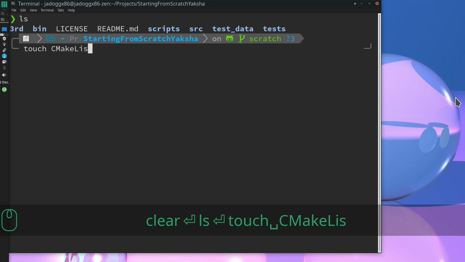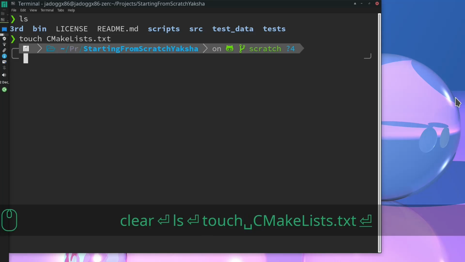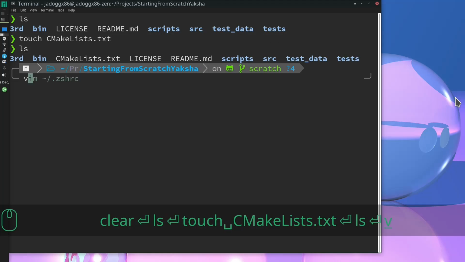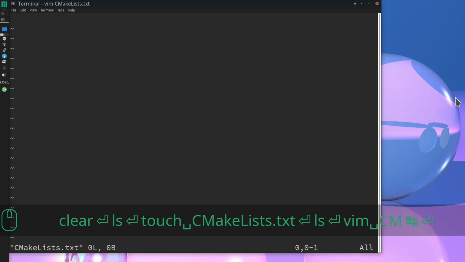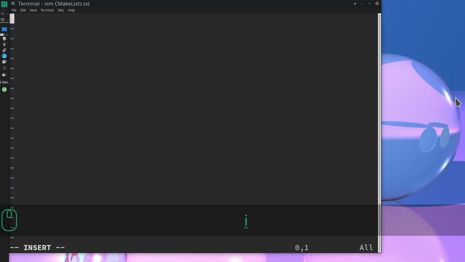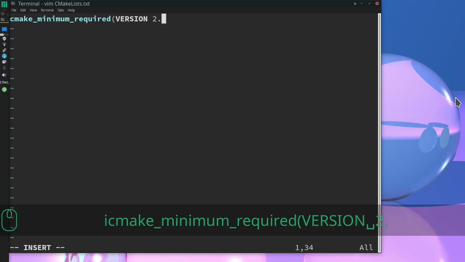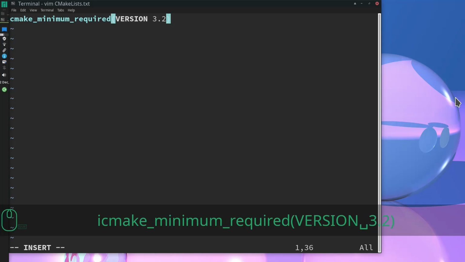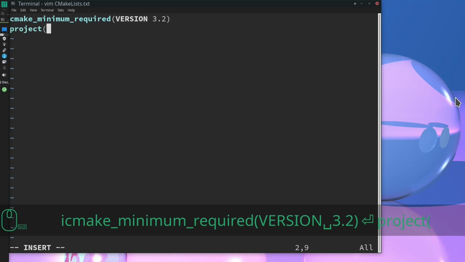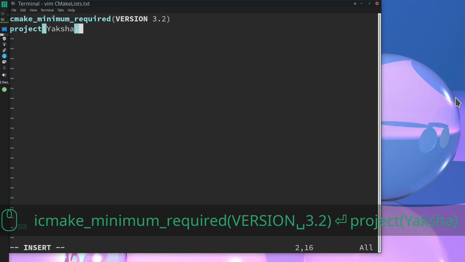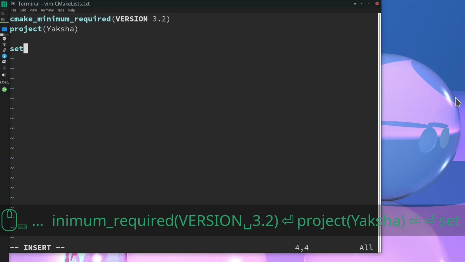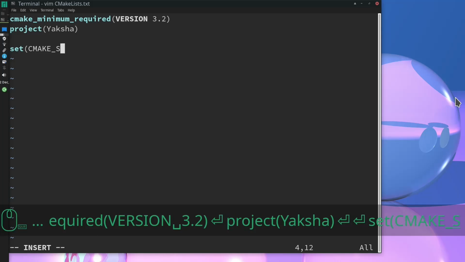Now let's go to the CMakeLists file. All right. So I'm going to set the minimum requirement here, that is the minimum required CMake version. So we know that the project name is Yaksha, so I'm going to specify that here. If you are using a different name, that's fine.